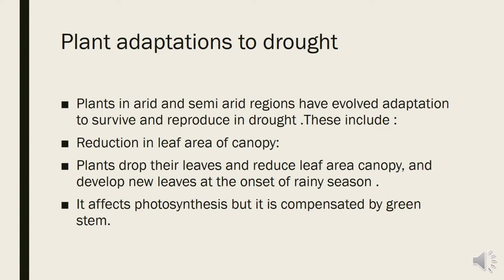But for survival, the plant has to make food by photosynthesis. So photosynthesis alternatively takes place via the green stem, because the green stem also has chlorophyll, and in this rare condition it can perform the function of photosynthesis for the survival of the plant. These are certain adaptations the plants adopt for survival.